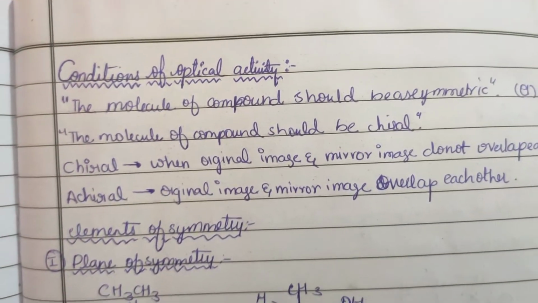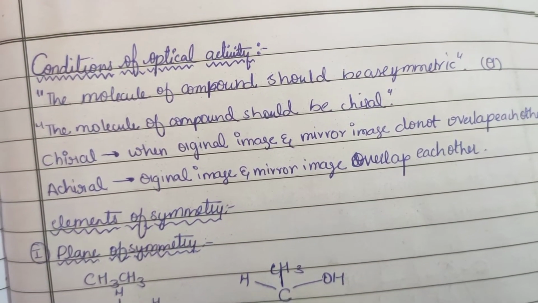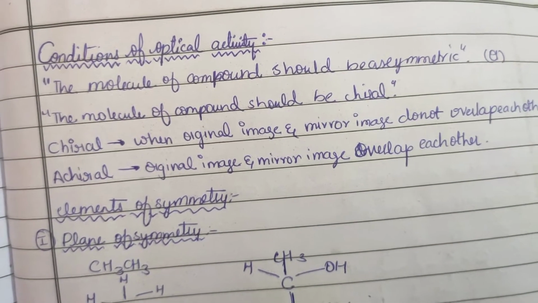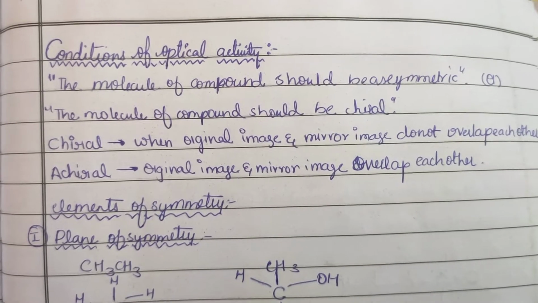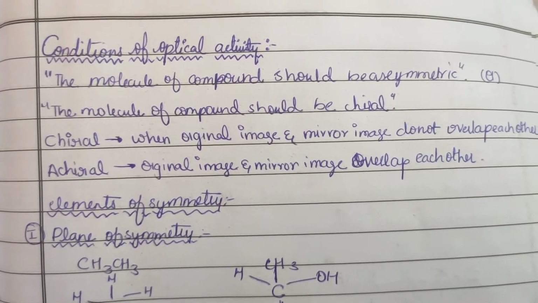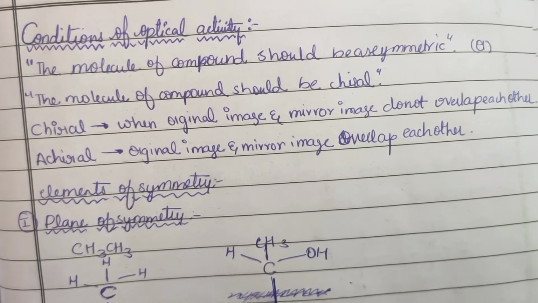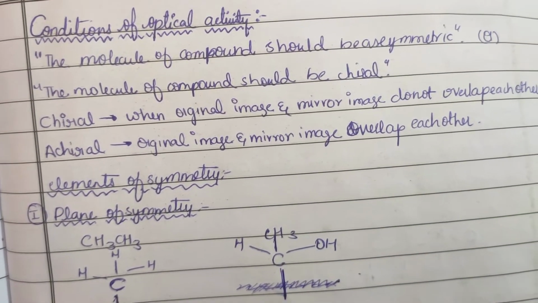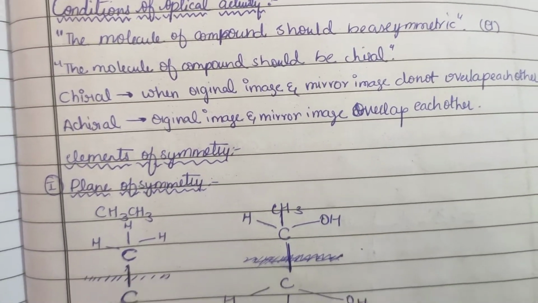Now let us discuss the conditions of optical activity. The molecule of the compound should be asymmetrical, that is, the molecule should be chiral. Chiral means the original image and mirror image do not overlap each other, whereas achiral means the original image and mirror image overlap each other.